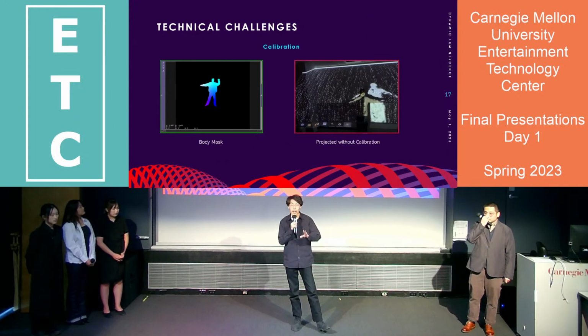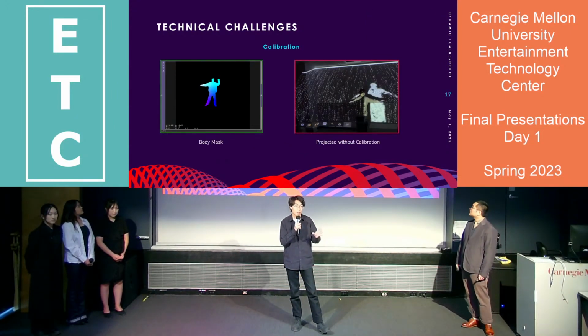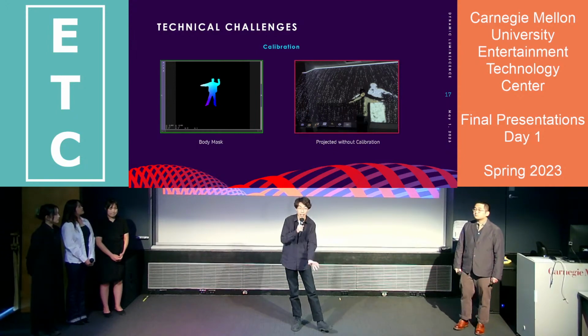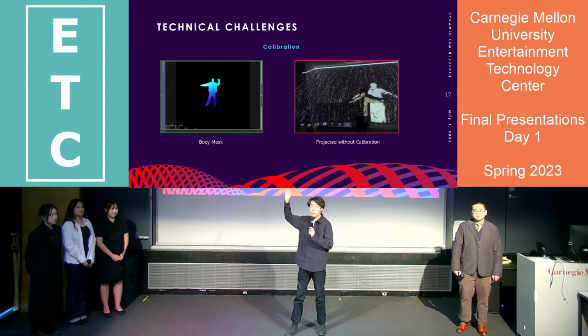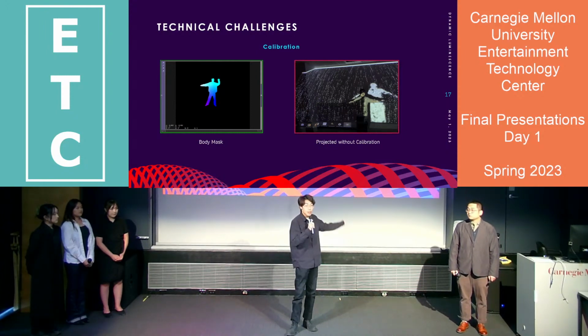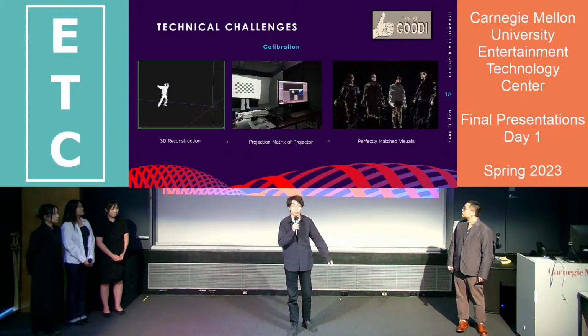Currently, we get the clear body mask, but this body mask is observed by the Azure Kinect, and the projector has a different location. So if we directly project this mask back onto the dancers, mismatching would happen. So how do we solve this problem?